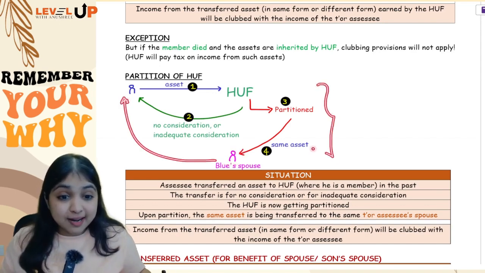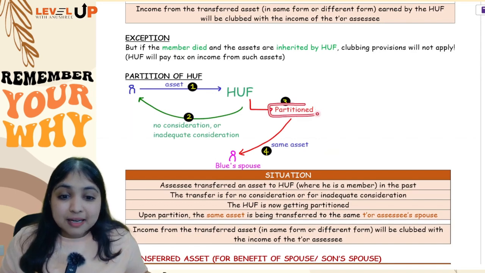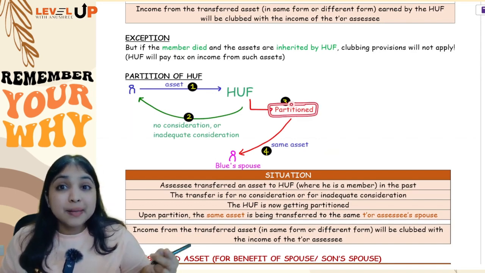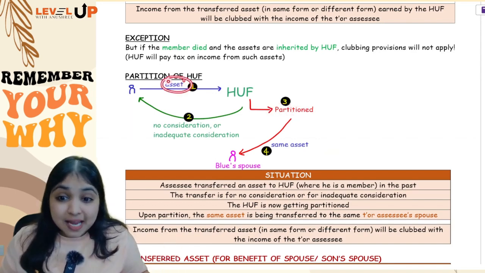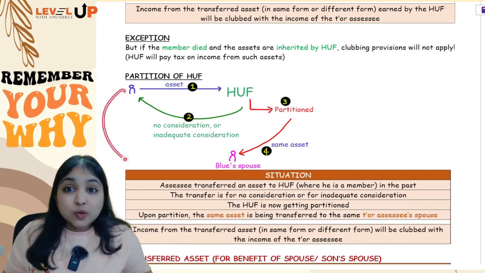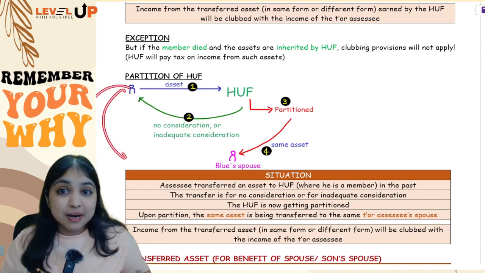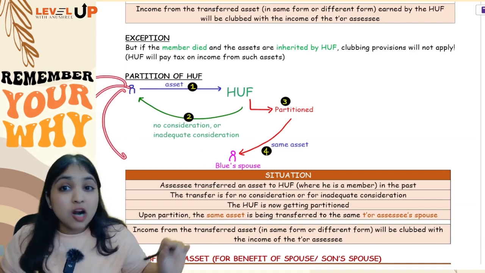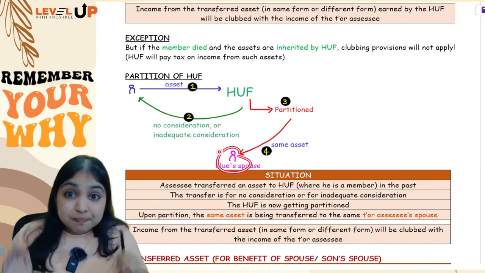This situation will arise only if, number one, there is a partition of the HUF, and number two, because of the partition of the HUF, the same asset is going to the assessee's spouse, not to anybody else, not to assessee's child, not to assessee's brother, not to assessee's mother, not going to anybody else, going to assessee's spouse only.